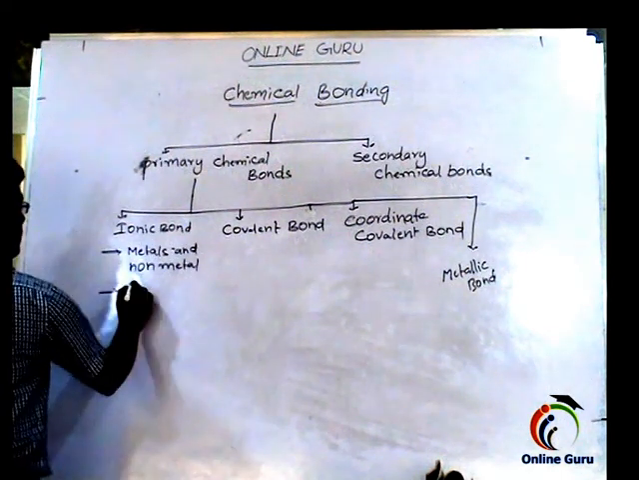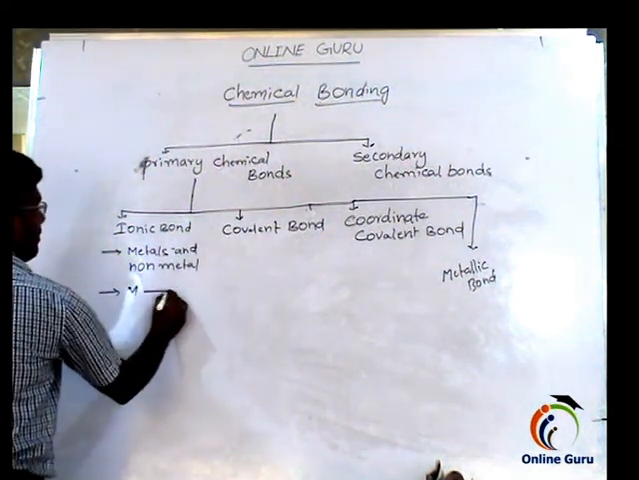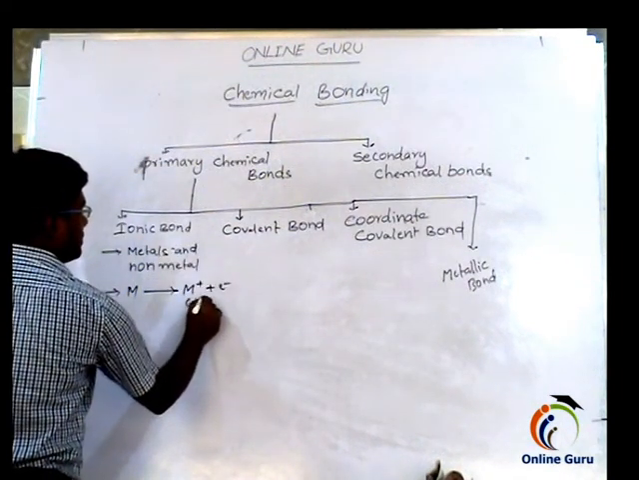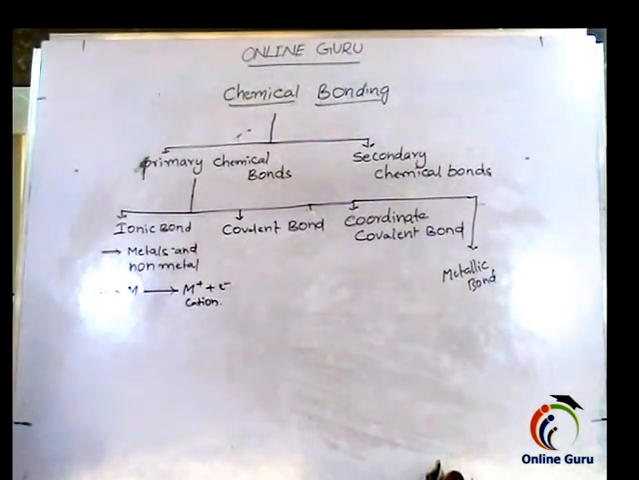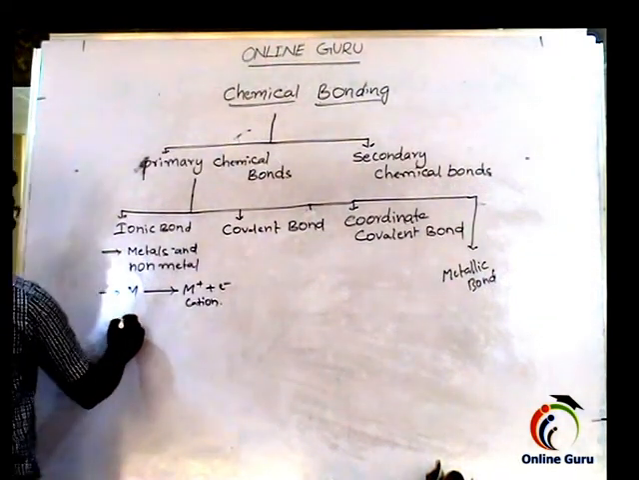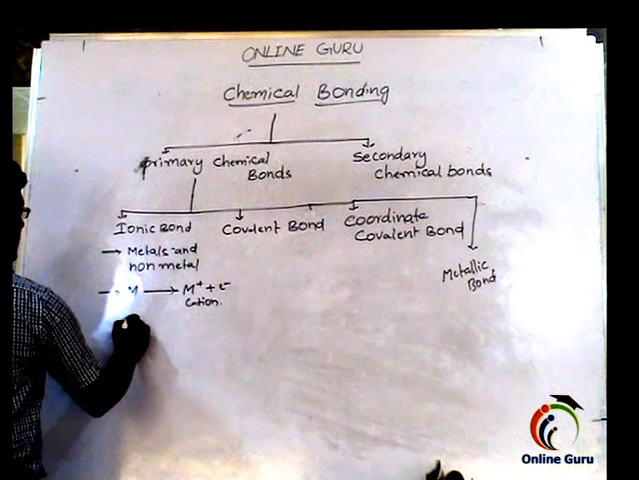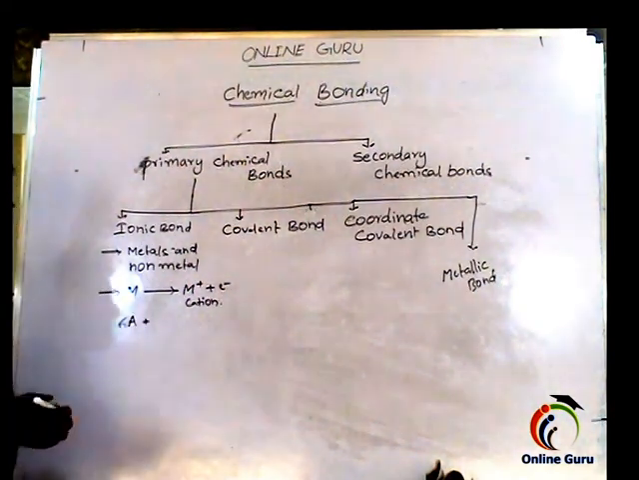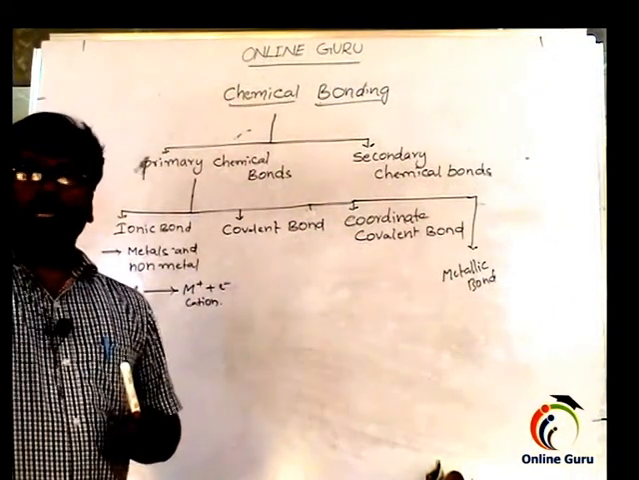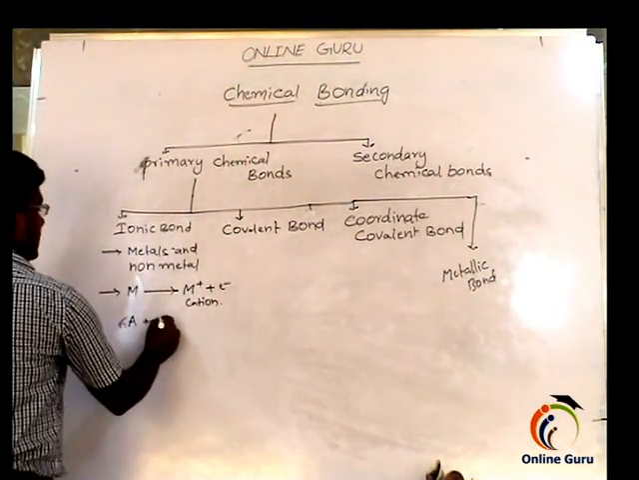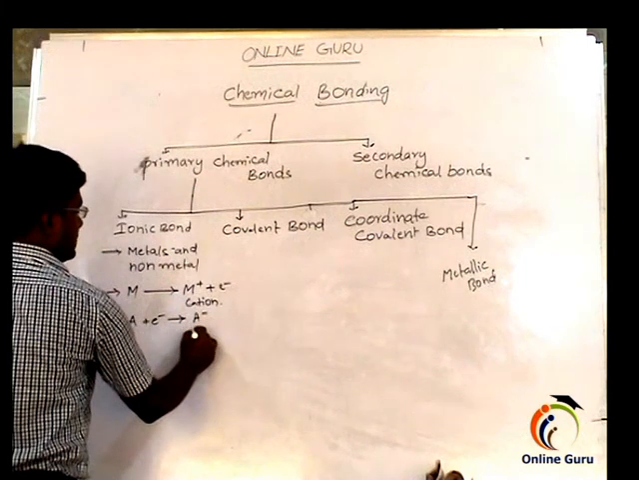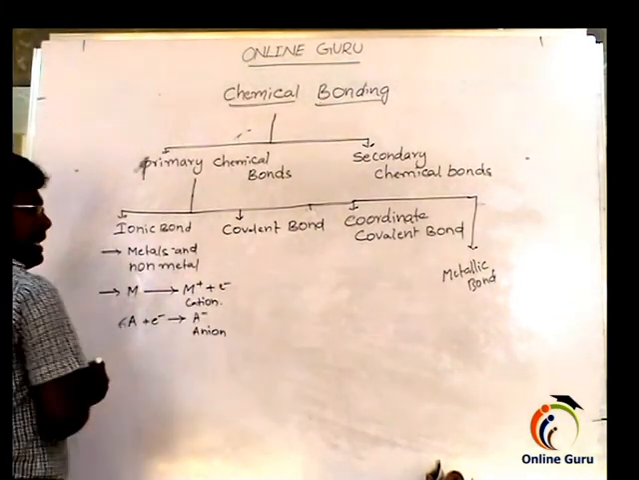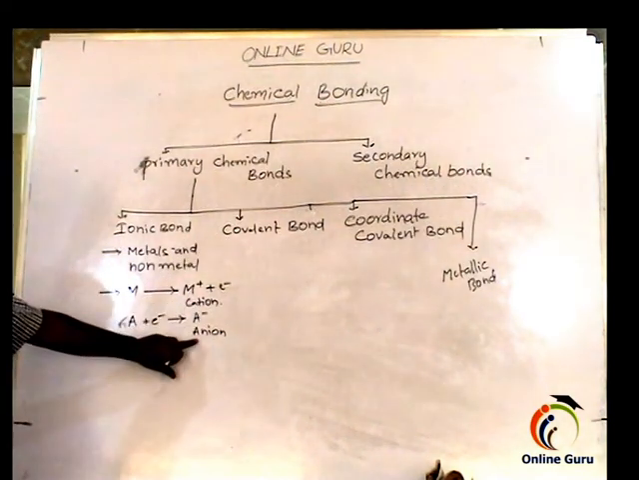For example, M is a metal atom and it always loses electrons and forms a cation, which is a positively charged ion. Next, the non-metal: A is a non-metal atom. Non-metals are highly electronegative, so they always gain electrons and form a negative ion called an anion. This is the cation and this is the anion. This is a positively charged ion, this is a negatively charged ion.